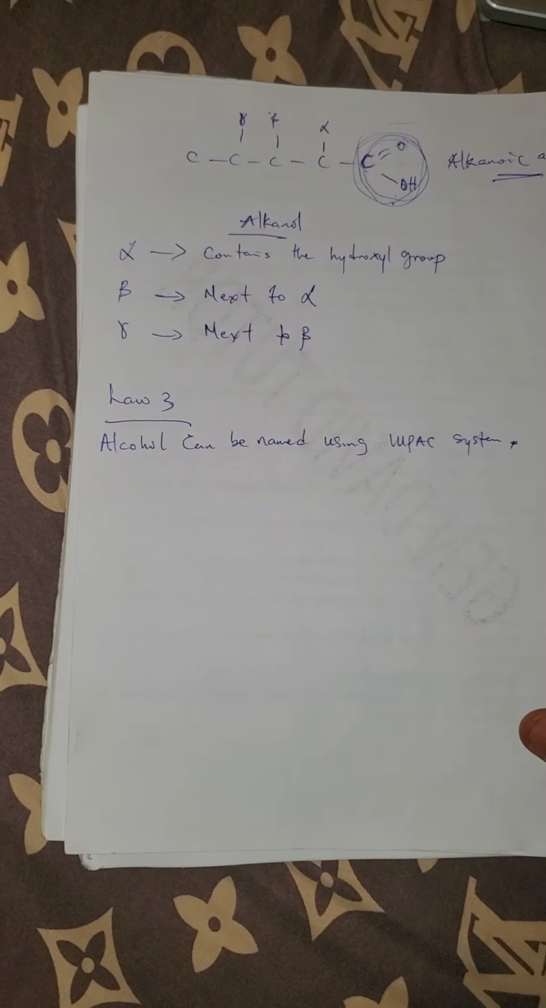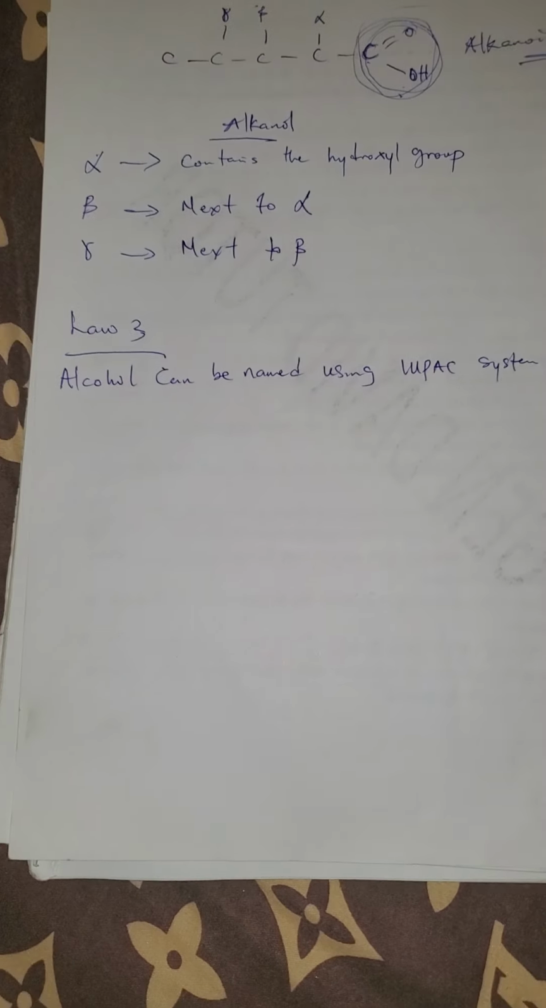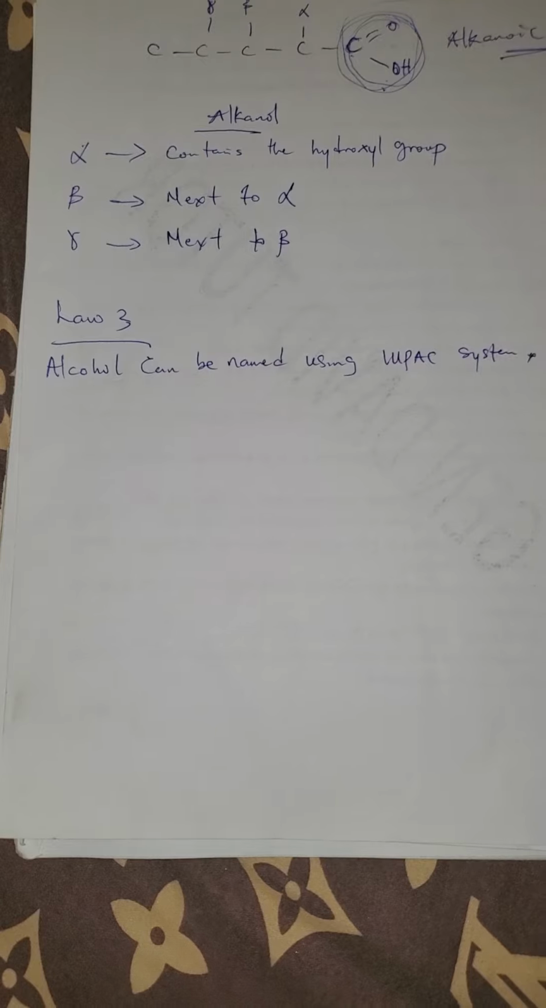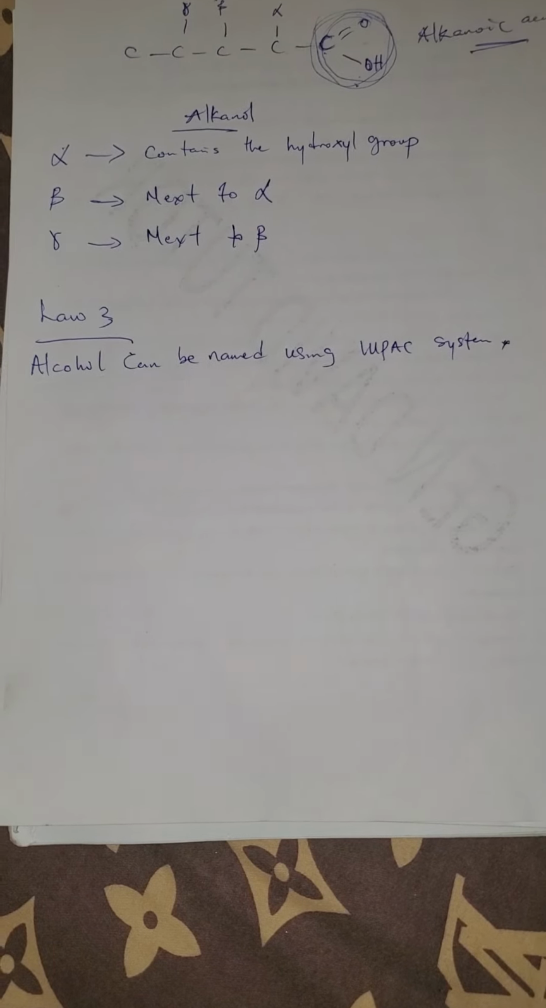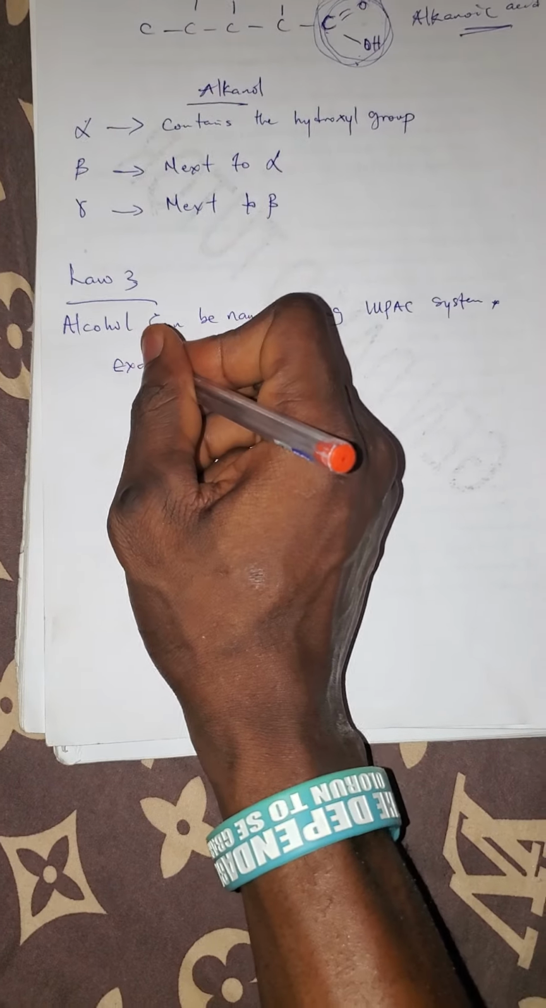Let's continue. Rule 3 says the alcohol can be named using the IUPAC system. If you want to use the IUPAC system, then just go straight. Once you understood the naming of organic nomenclature from the first session I gave to you, then you are good to go with this. Now let us just look at some examples.